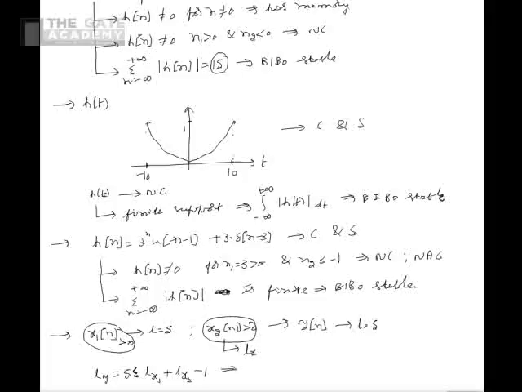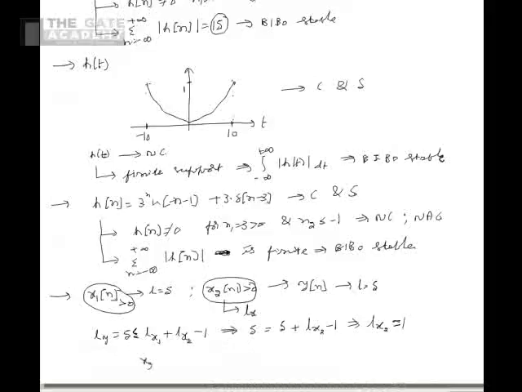So this inequality would lead to equality, that is 5 is equal to Lx1, that is 5, plus Lx2 minus 1. So from this we can say that the length of x2 of n is 1.